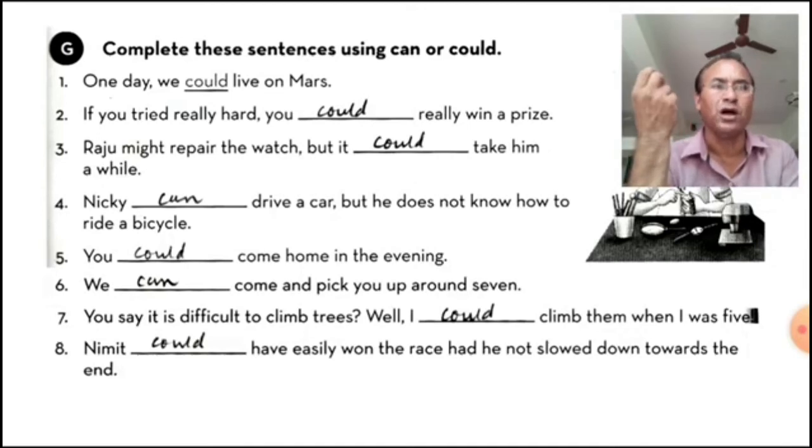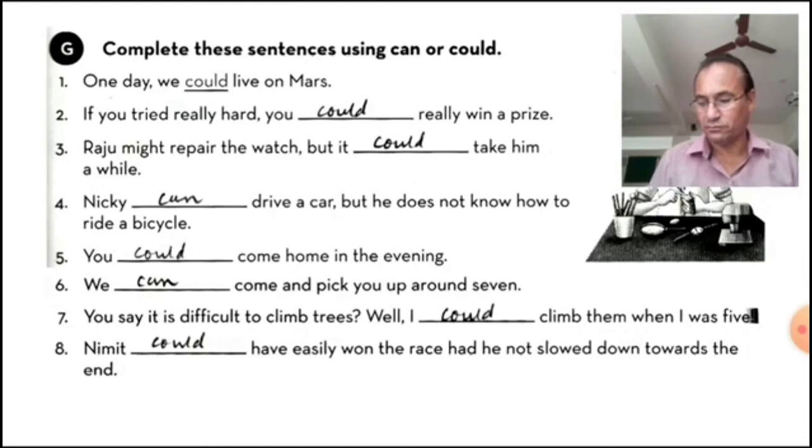If I had done it, if I had done so, Nimit could have easily won the race had he not slowed down towards the end. Here past perfect and modal auxiliary with have and V3, could have. If I had worked hard, I could have won the medal. But it was not possible because I didn't do what I had to do. So could have is used here. So these are the sentences we have done of G. Now let's move to